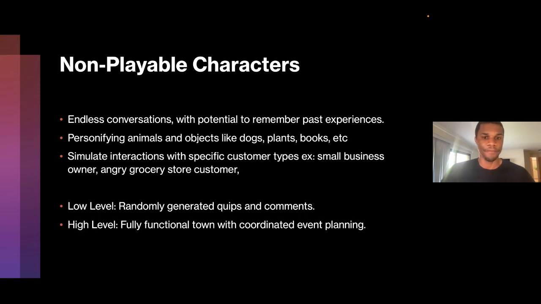So again, same thing. You could have a dog. You could feed, not feed the dog, but feed the image of the dog to a machine learning model that can at least at the bare minimum say, oh, it's a pug, or oh, it's a Rottweiler, or oh, it's a Chihuahua. And from there, we could have ChatGPT take on those different personas and say, hey, pretend to be a Chihuahua who's sleeping.